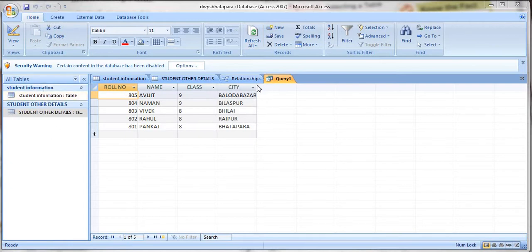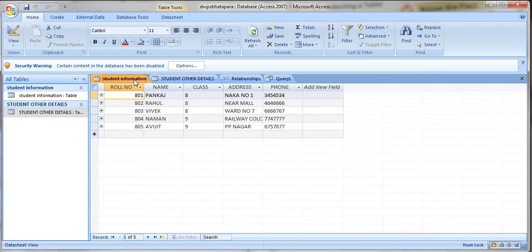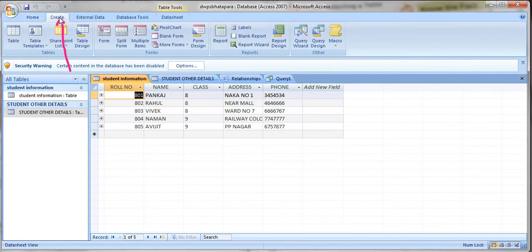So this is a query table, and I'm going to this student information table. After going to this, I will go to the create tab. Let me click on this first. After clicking, I have some options: table group, form group, report group, others group. All these groups will open, and under this form group, we have this form option.